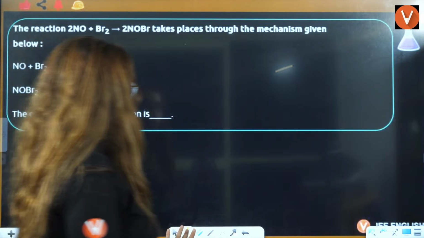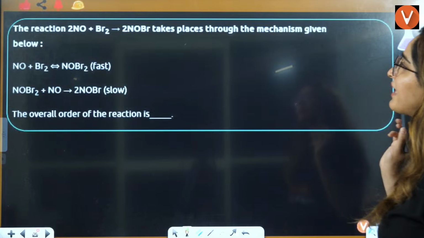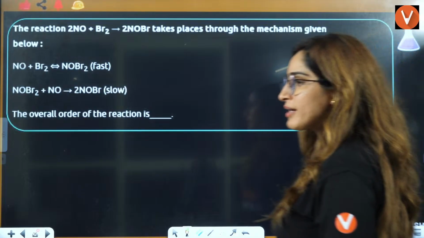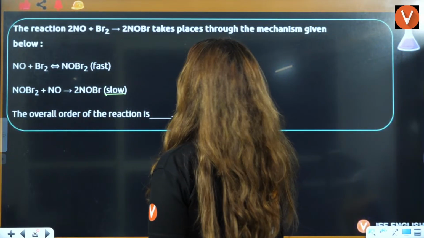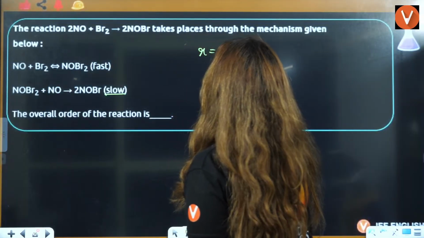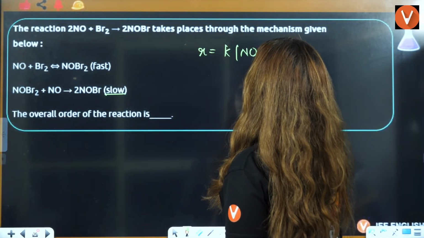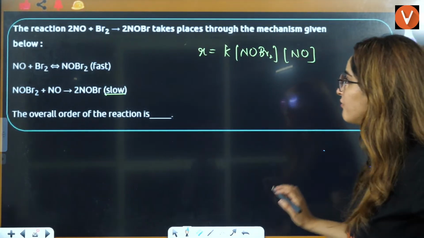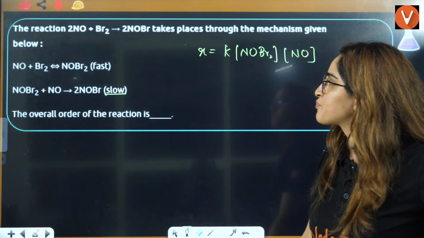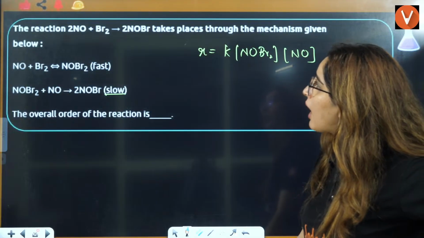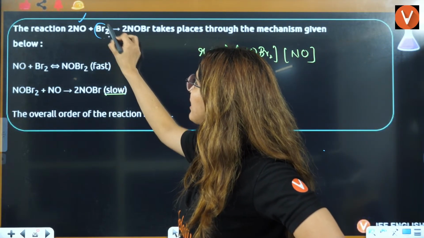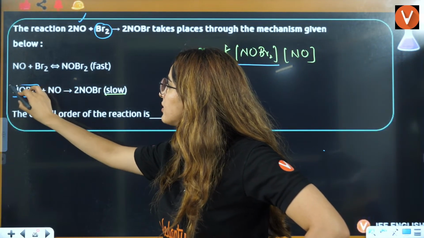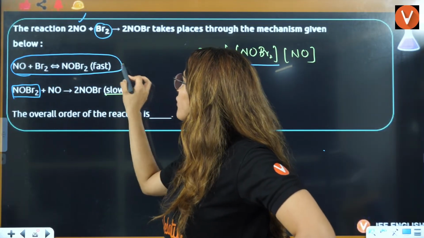Now, if you see this here, students, the reaction takes place through the mechanism given below. What is the slowest step here? The slowest step is R equals K, NOBr2 and N. Now, can you tell me which value I have to replace? In the overall reaction, you have NO and Br2. You don't have NOBr2. So you have to replace NOBr2 here. NOBr2 you will replace from this side.